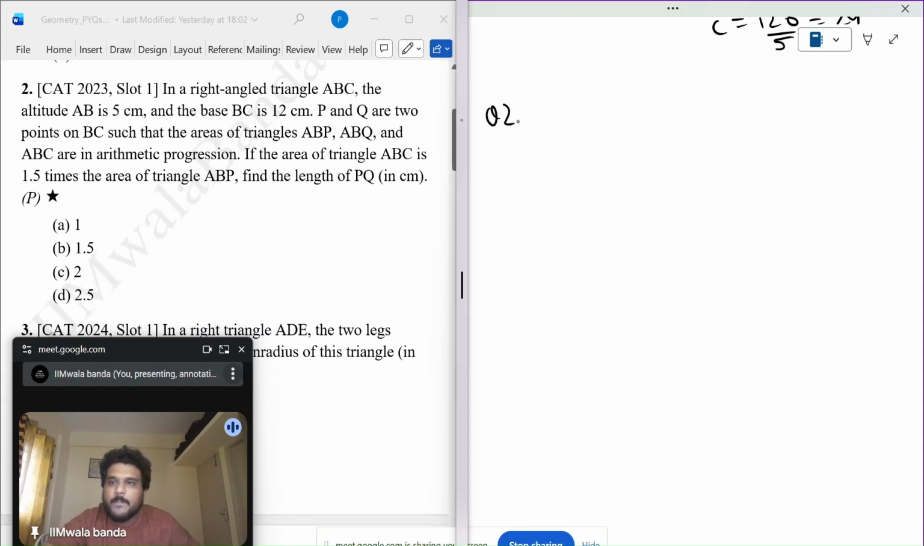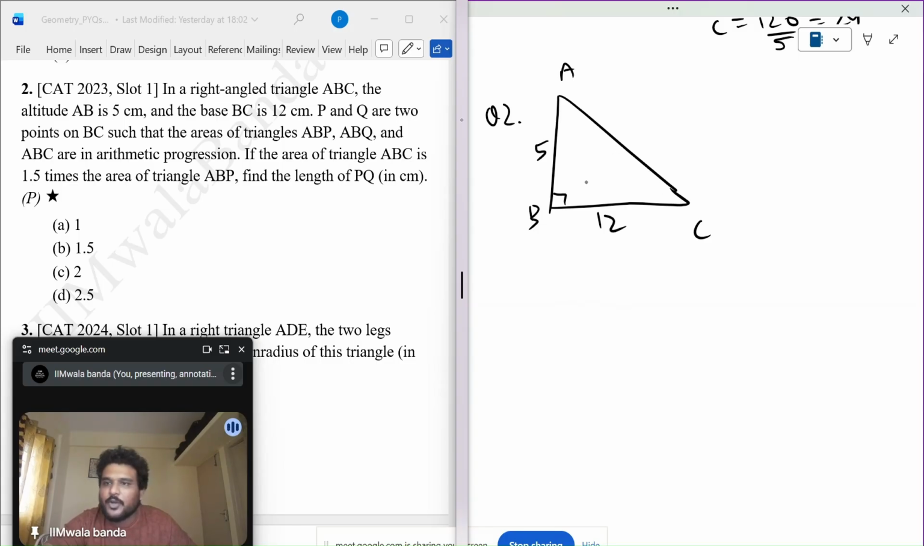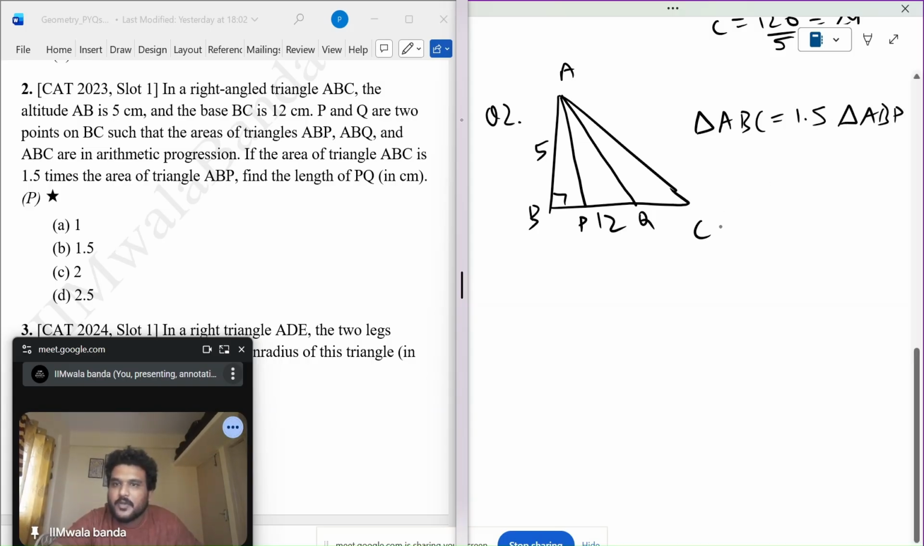Question number 2. In a right angled triangle ABC, that means B is the right angle. Altitude AB is 5, base BC is 12. P and Q are 2 points on BC such that the areas of triangle ABP and ABQ are in AP. If the area of the triangle ABC is 1.5 times the area of triangle ABP, find PQ. Whatever we need to find, let's assume it as X.